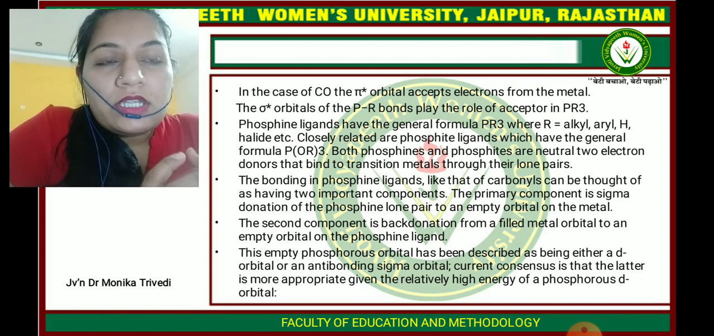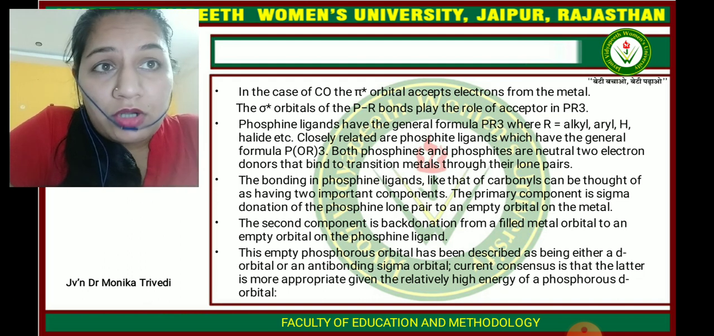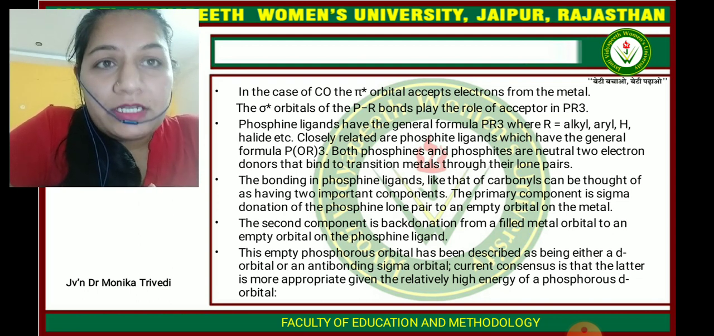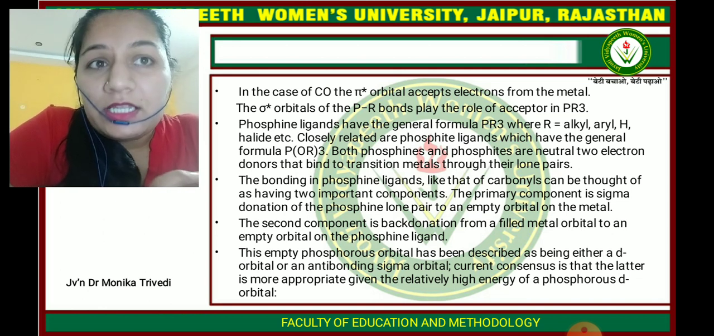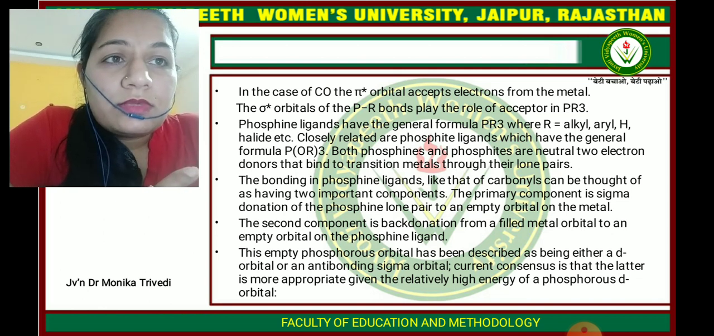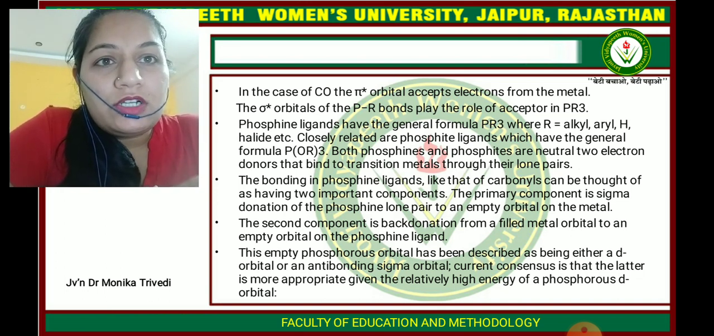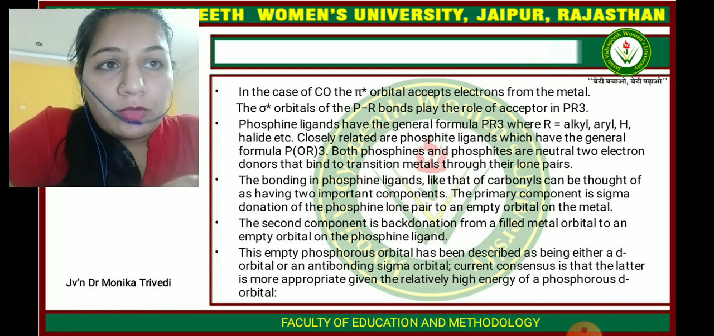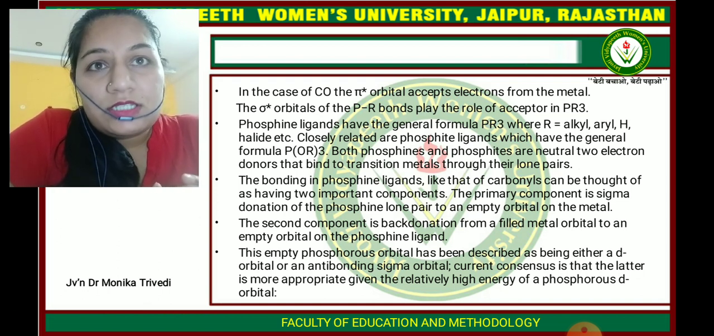Okay, so the bonding in a phosphine ligand, like that of carbonyl, can be thought of as having two important components. The primary component is sigma donation: the phosphine lone pair is donated to the empty orbital of the metal. The second component is the back donation from the filled metal orbital to the empty orbitals of the phosphine ligand. These empty phosphorus orbitals have been described as being either d orbitals or antibonding sigma orbitals.